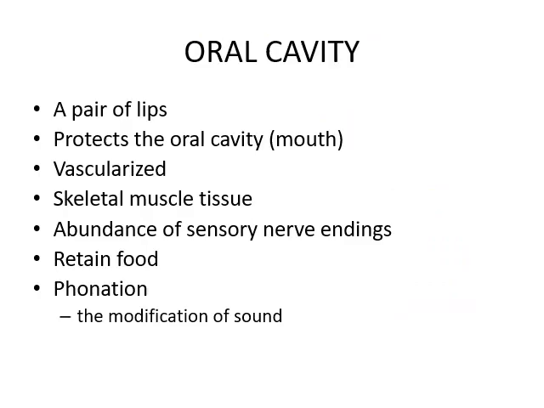Now the oral cavity. The oral cavity consists of your lips. A pair of lips are present where sensation is more powerful. They protect the oral cavity. So once you take food inside, this will prevent the flow of food outward. Highly vascularized and skeletal muscular tissues are present. An abundance of sensory nerve endings retain food and produce different types of sounds. So if you speak, then your lips move in different directions.